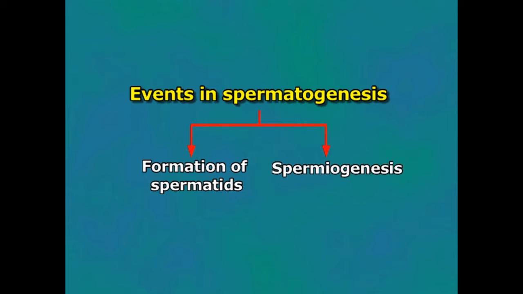Events in spermatogenesis. The entire process of spermatogenesis can be divided into two stages, namely formation of spermatids and spermiogenesis. Formation of spermatids. Spermatogenesis begins in the germinal epithelial cells of the seminiferous tubules. The germinal cells are also called primordial germ cells.